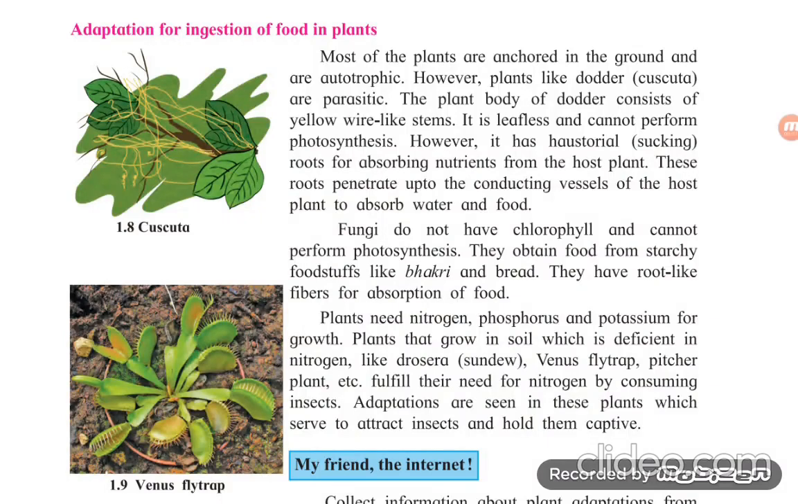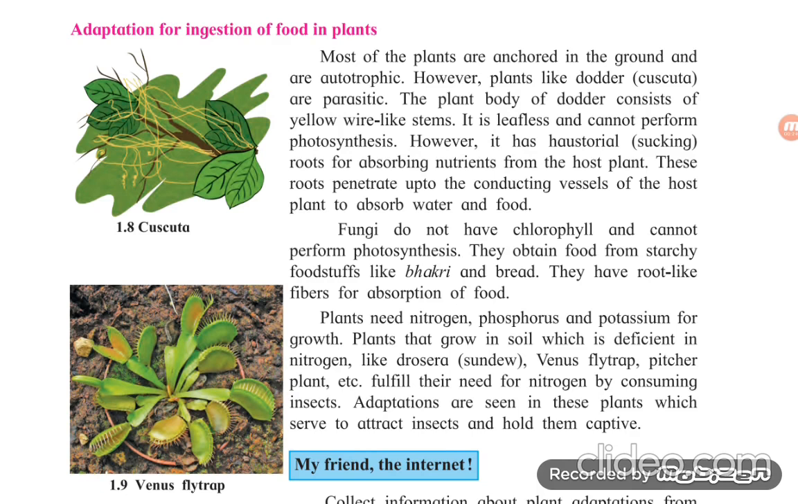Let's continue our lesson number 1, the living world, adaptations and classification. Come to page number 4. Adaptation for ingestion of food in plants. Most of the plants are anchored in the ground and are autotrophic. However, plants like dodder are parasitic.